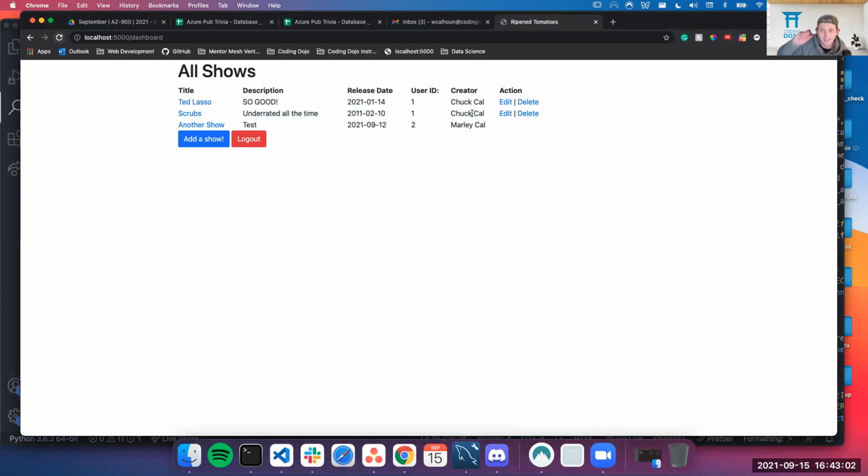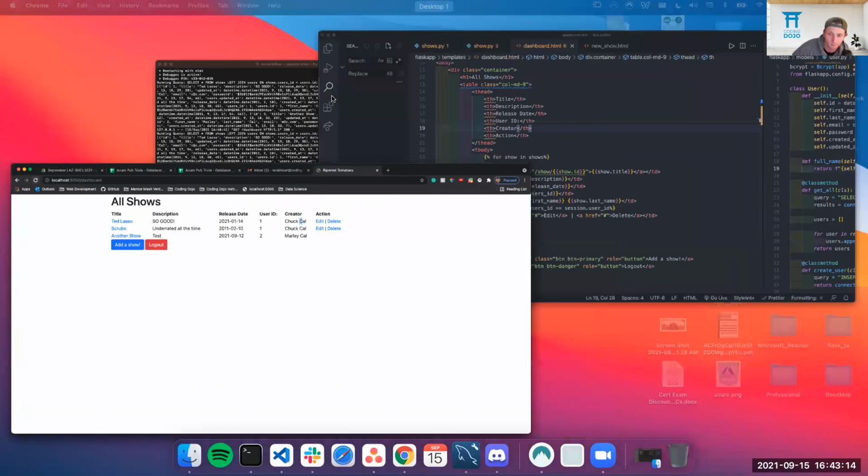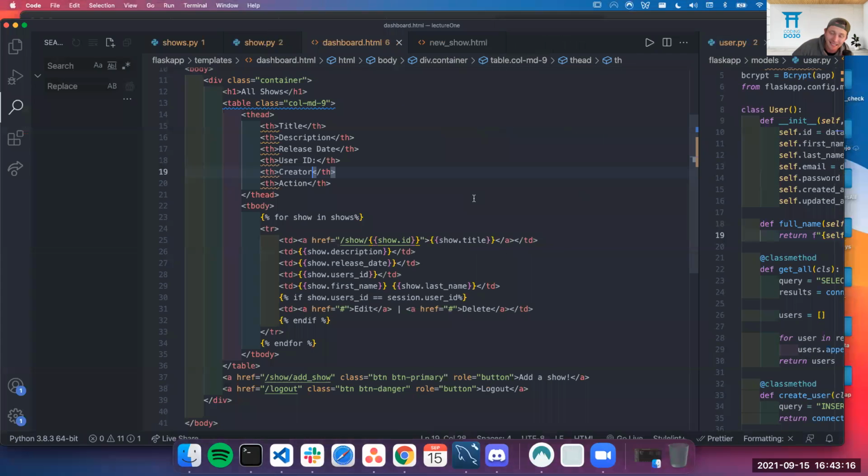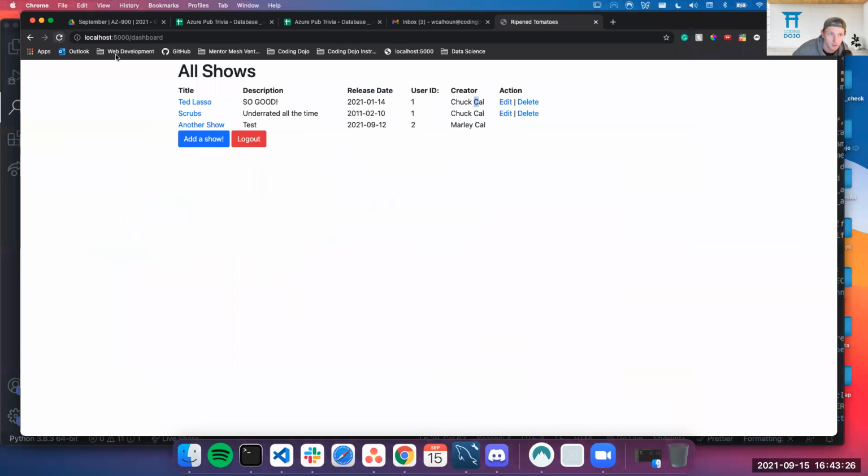But what if I decide, okay, for security purposes, now anywhere there's a name, I don't want the full last name? I just want the zero position of the string, right? I just want the first letter. Well, in my entire application, I have to go everywhere that value is, and I have to put in the zero, to show, okay, I just want the first part of the last name.